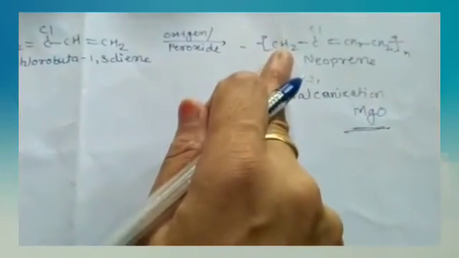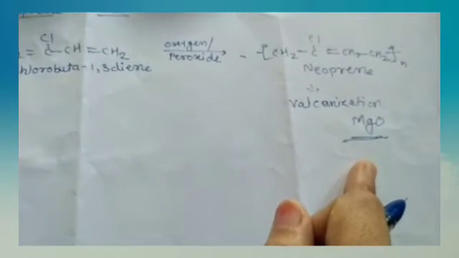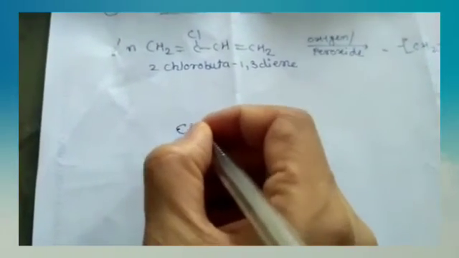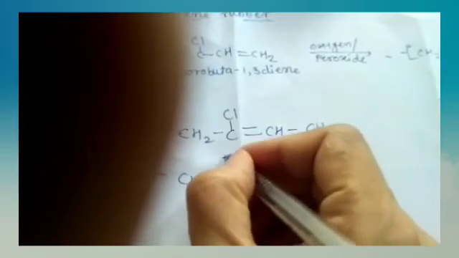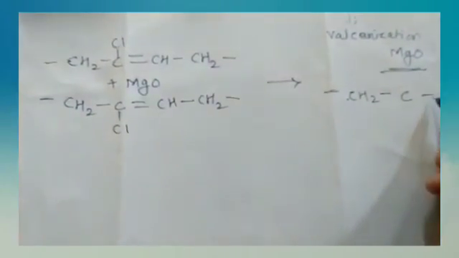In the presence of magnesium oxide, the neoprene is vulcanized, and a hard vulcanized neoprene rubber is formed here. Reaction for this: CH2 C Cl double bond CH CH2 chain reacts with magnesium oxide, MgO, to give the crosslinked CH2 C double bond CH CH2 chains with bonds continuous.